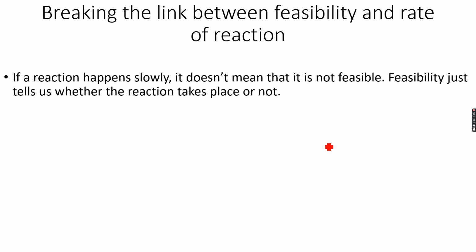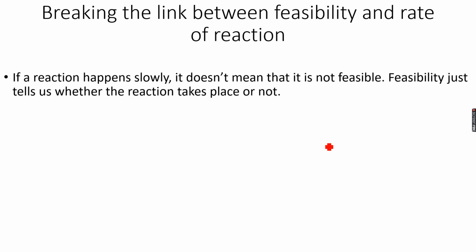It is reacting slowly. Like the breakdown of hydrogen peroxide is very slow, and it may seem like it's not happening. It is so slow that we feel like it is not taking place. However, the reaction is taking place, but it is slow. So the reaction can be feasible, but it might be very slow. But if it's very slow, it doesn't mean it is not feasible. It still means that it is happening.